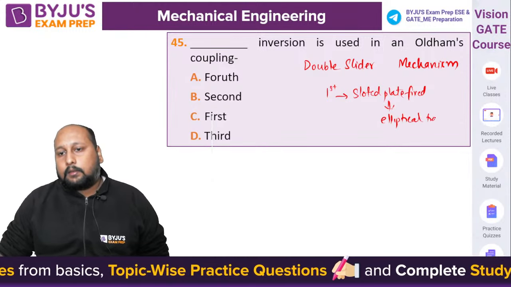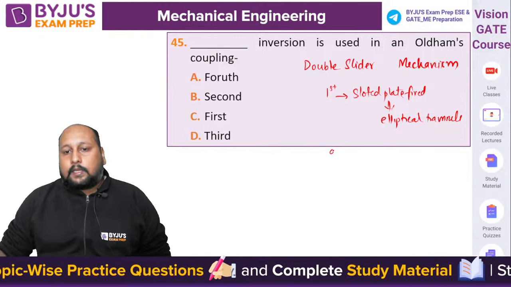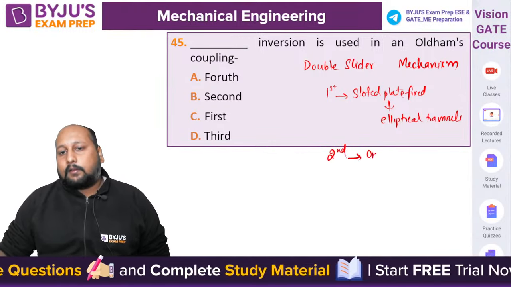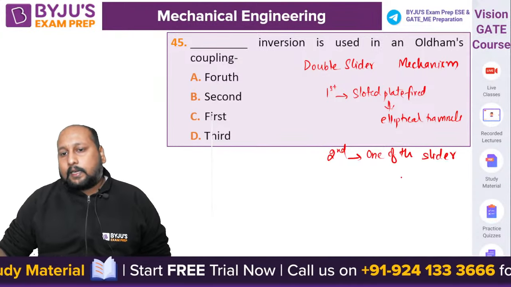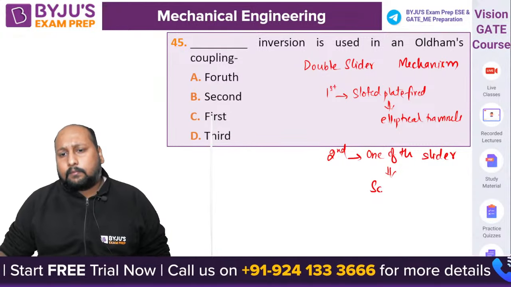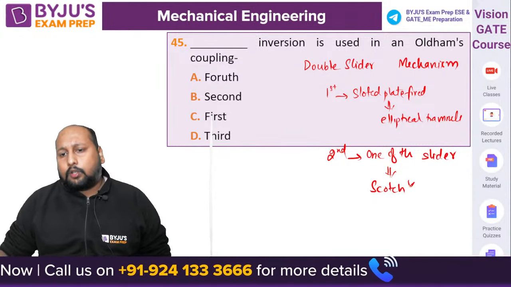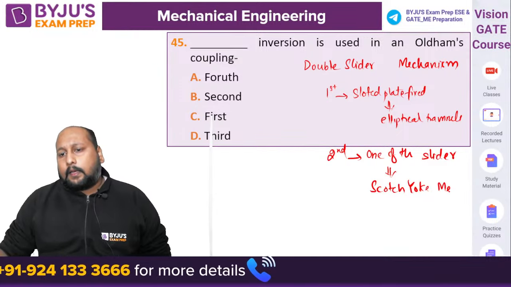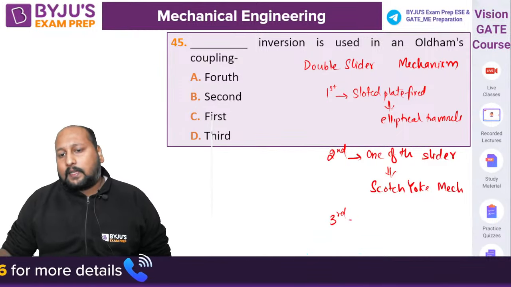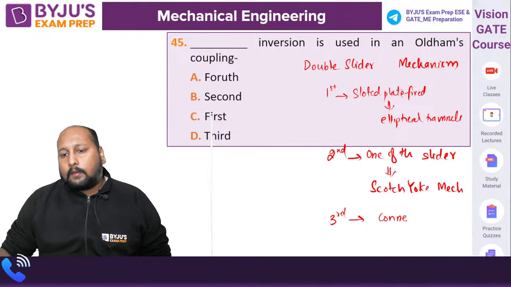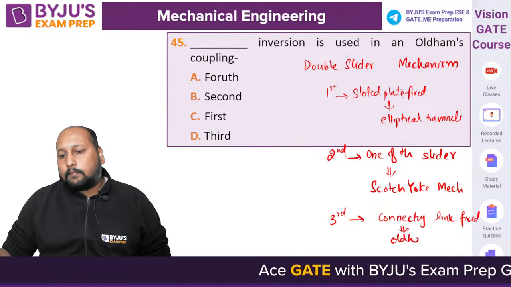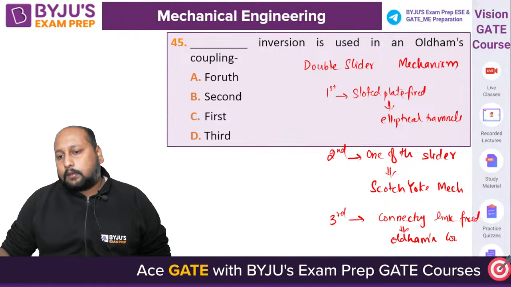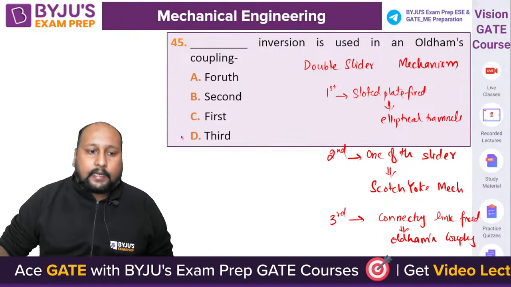Elliptical travels. Okay. Second inversion is when you are fixing one of the sliders, and that is where we get the Scotch yoke mechanism. If I talk about the third one, you are fixing the connecting link. Connecting link fixed, so definitely we are getting the Oldham's coupling. So option D is the correct answer.